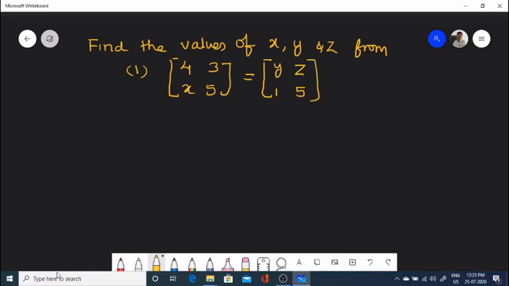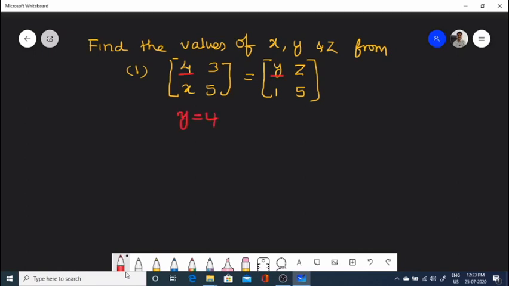So both matrices are of same order. We can observe that they are of same order, 2 by 2, and second matrix is also 2 by 2. So then the corresponding elements must be also same.